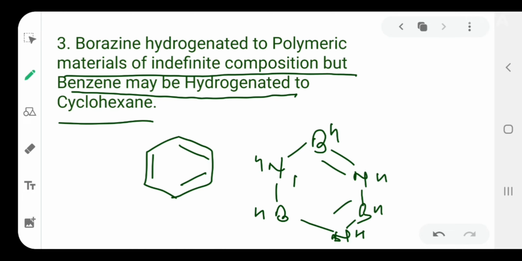With alternate single and double bonds like benzene. So I hope this information is quite beneficial for you as far as the JEE Advanced exam is concerned.